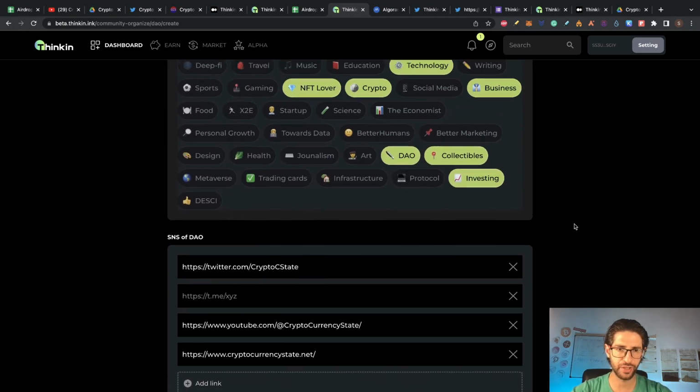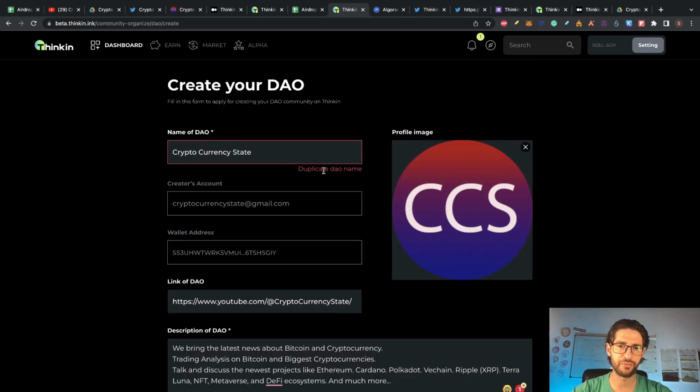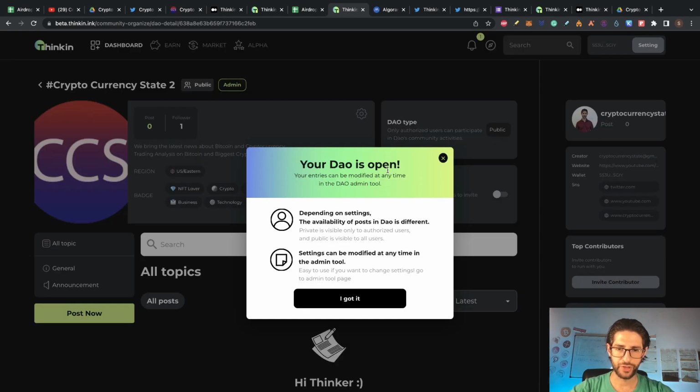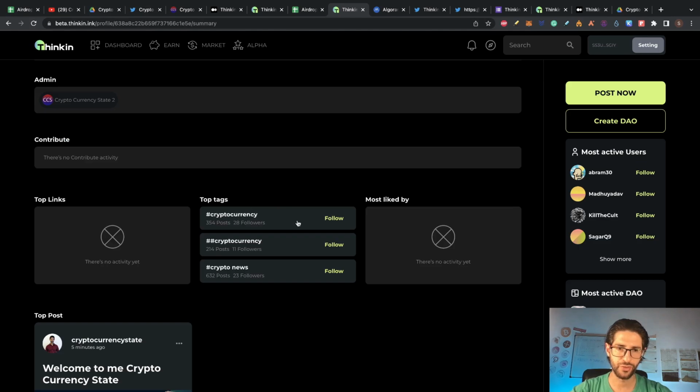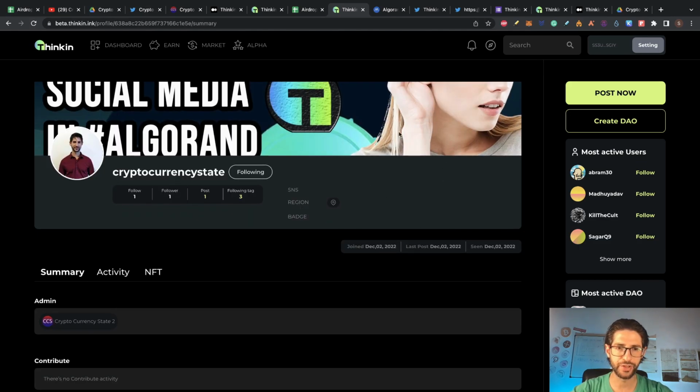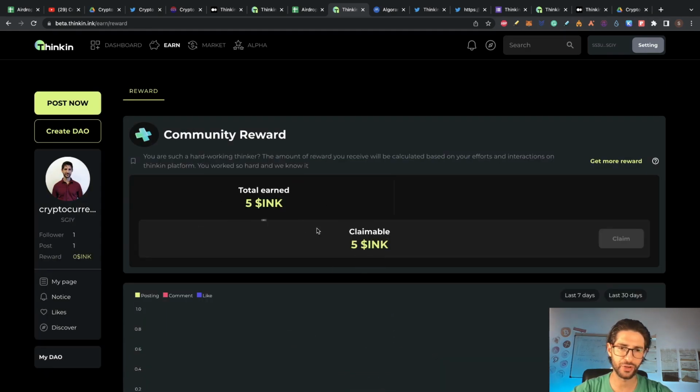Some fields are not valid. Let's review this. So this name already exists because I already created this DAO name with a different account. So I will just put cryptocurrency state 2 and create DAO. So your DAO is open. This worked correctly. You can see the type of DAO that I created in my dashboard. You can follow some tags here. So the idea is that you need to interact with everything. Follow, follower, one post. And doing those stuff, you are going to increase your ink total rewards.